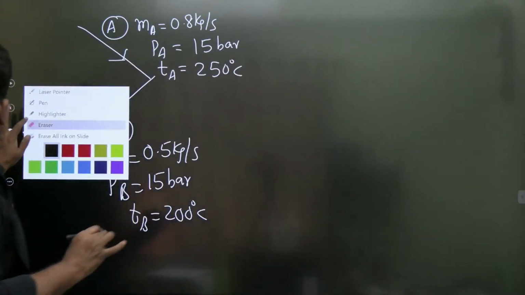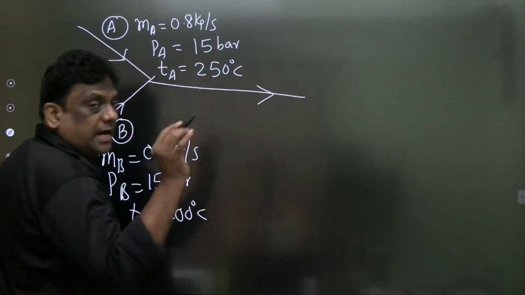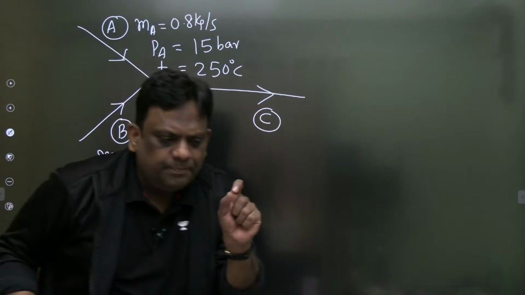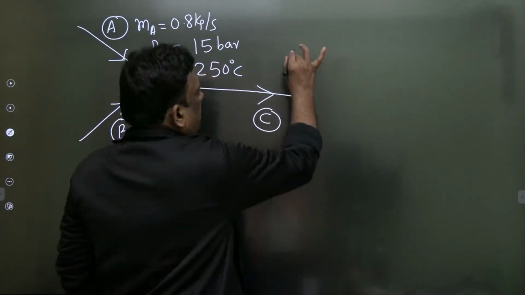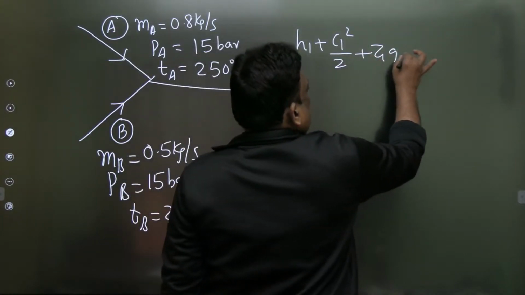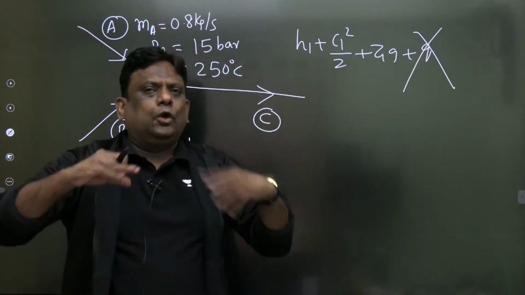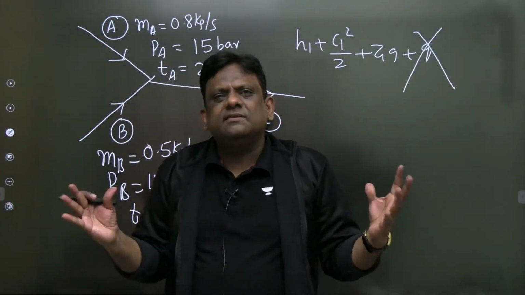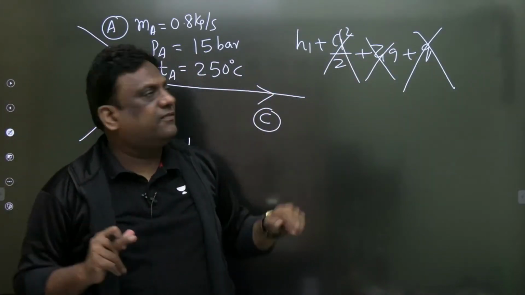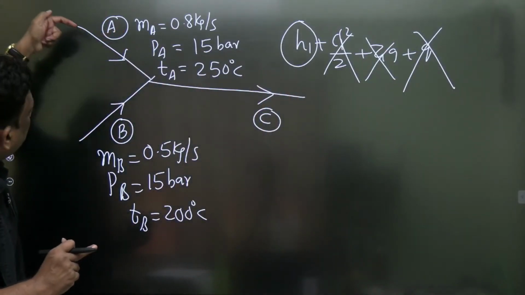Now, wonderful, sirs. Let this be A, let this be B, and look carefully. Let this be C. At C, it is entering the turbine. So look carefully. If you observe the steady flow energy equation, what is that? H1 plus C1 square by 2 plus Z1 g plus Q is the entering energy. It is adiabatic. And you know, in mixing, will you get any work? No, it is just mixing. So kinetic and potential terms are also gone. So only what is left? Enthalpy. That's it.